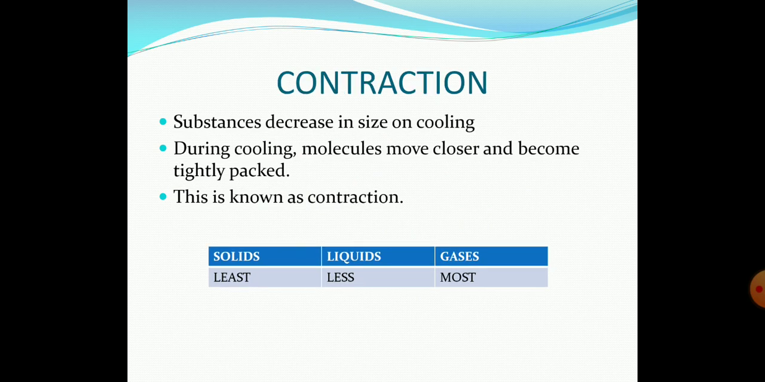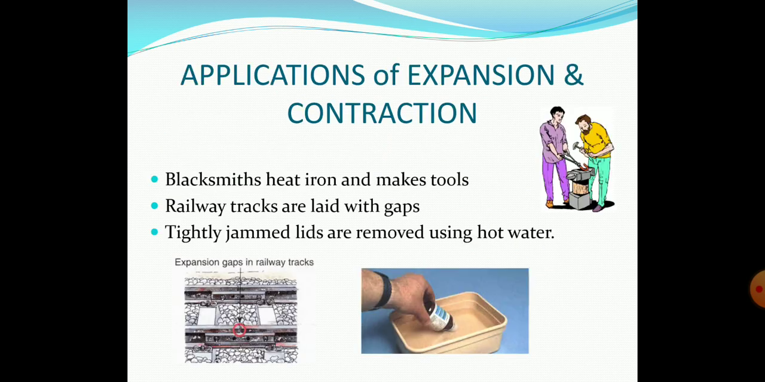Coming to contraction, substances will decrease in size on cooling. During cooling, the molecules move closer and become tightly packed. This is known as contraction. So in solids there is the least contraction, in liquids less contraction, and in gases the most contraction.